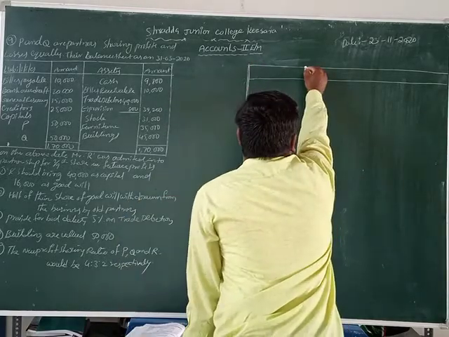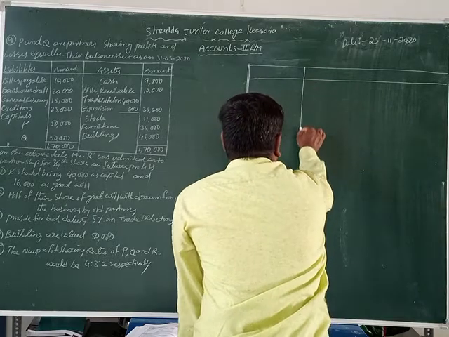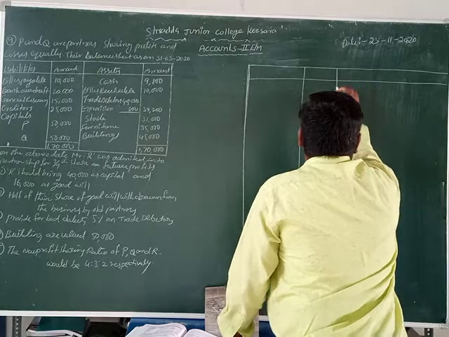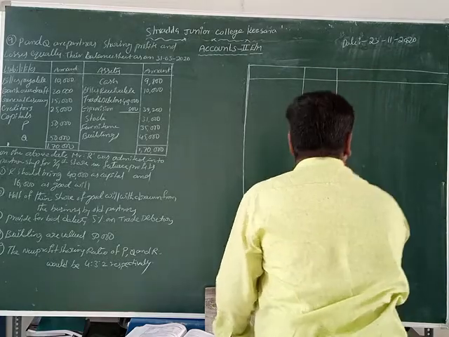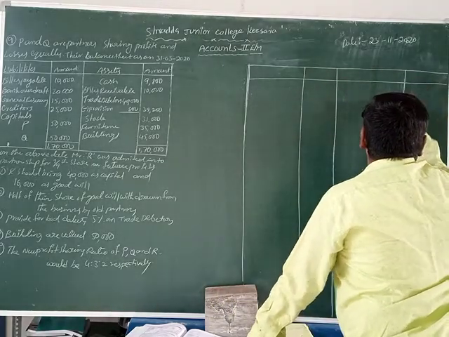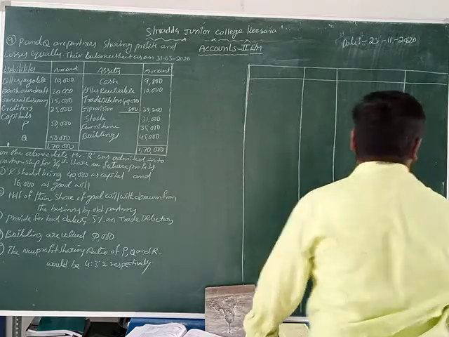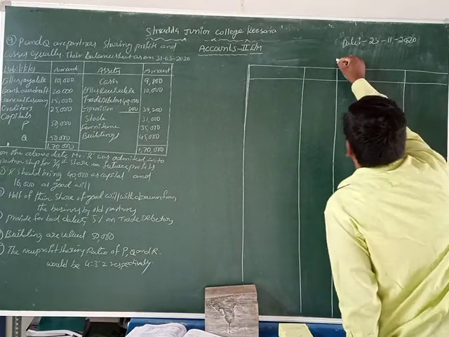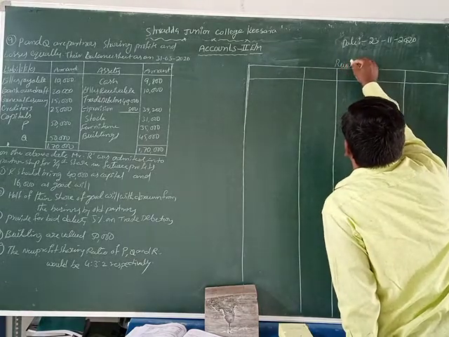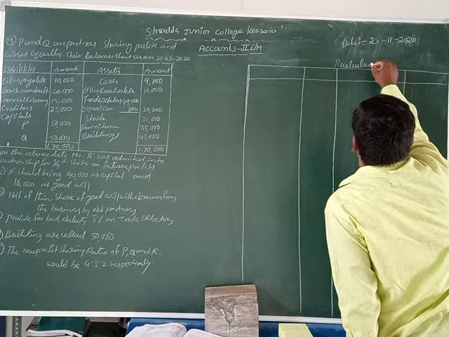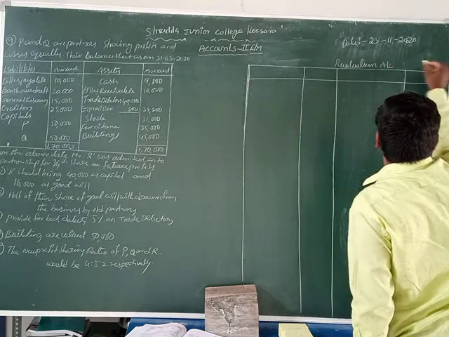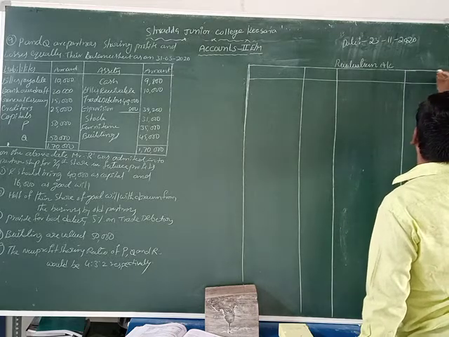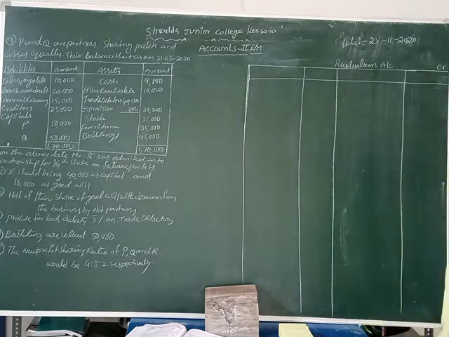Okay. Particulars, amount rupees, particulars and amount rupees. This is a revaluation account format. We write here Revaluation Account.